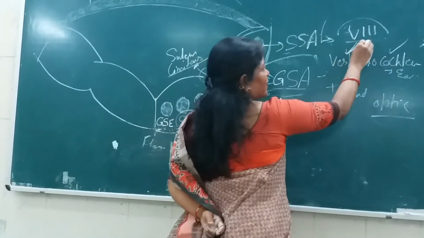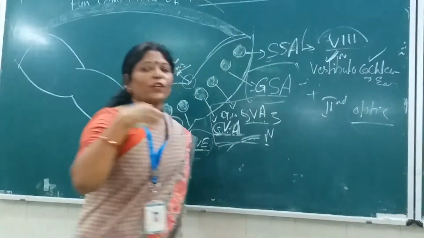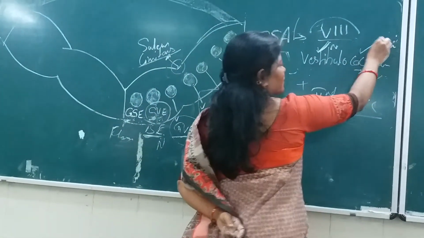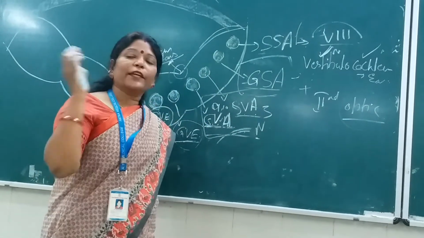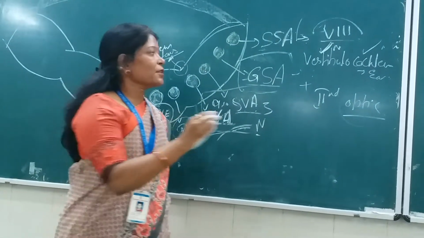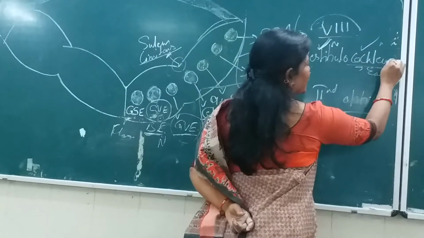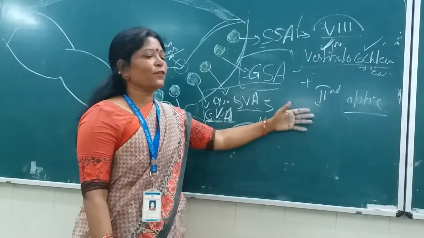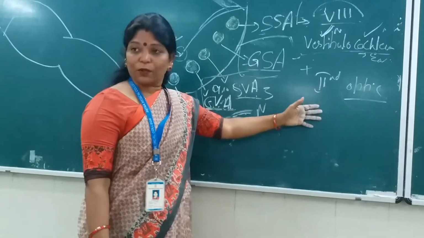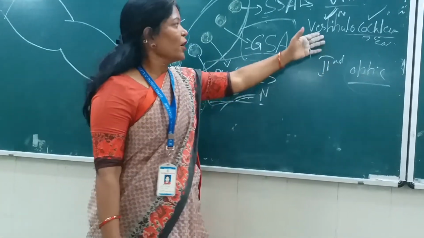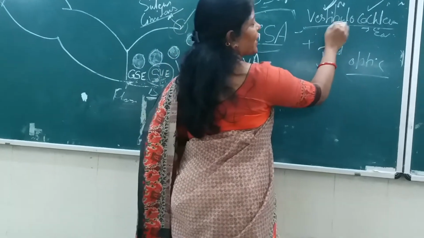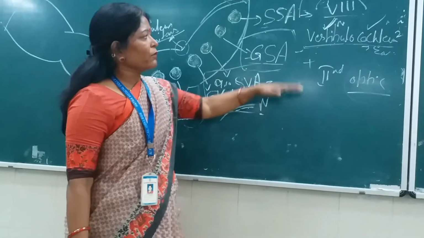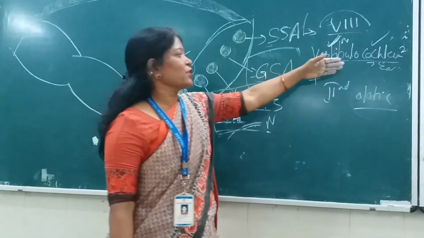The vestibular nucleus is concerned with which function? Equilibrium. And the cochlear nucleus is concerned with hearing, the hearing part of the ear. Both nuclei of the vestibulocochlear are present in the floor of the fourth ventricle at the pontomedullary junction, the lateral aspect. The vestibular is larger in size and the cochlear is in a pair, dorsal and ventral. So I will not go into detail of this vestibulocochlear.